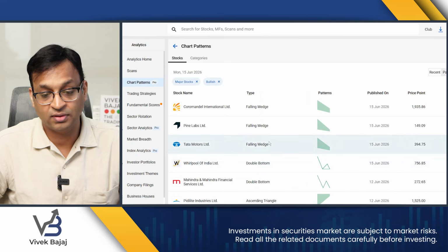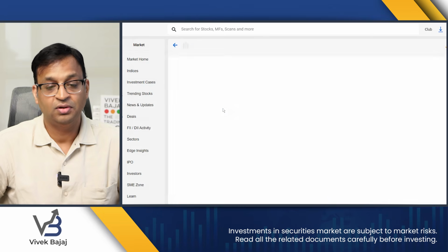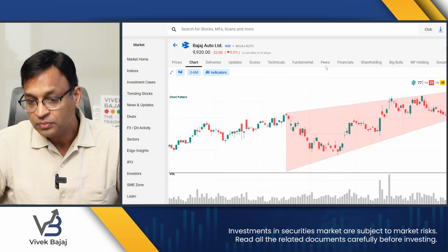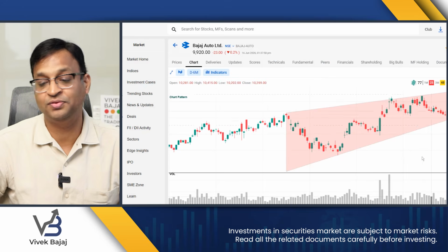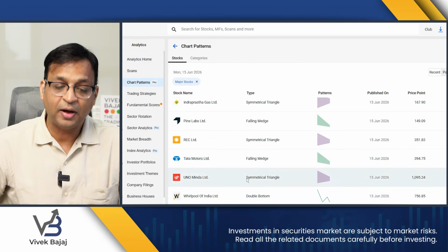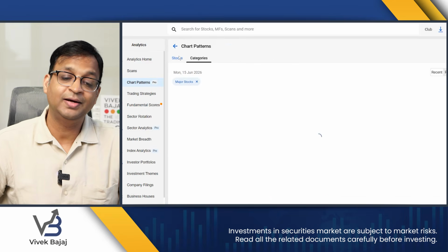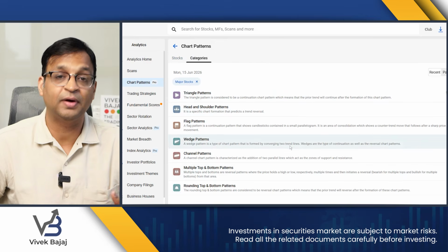I will not look at it. So let me remove the bullish filter and now look at the other stocks. Bajaj Auto, bad pattern. Fundamentally the stock is good, but the momentum is weak right now. I will not invest.